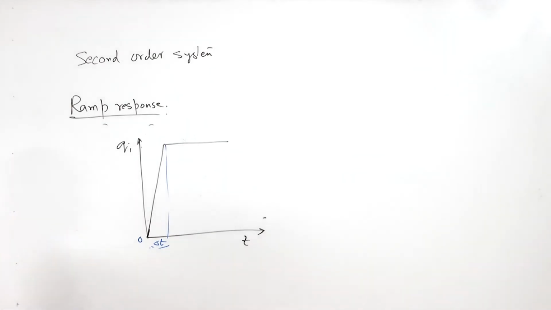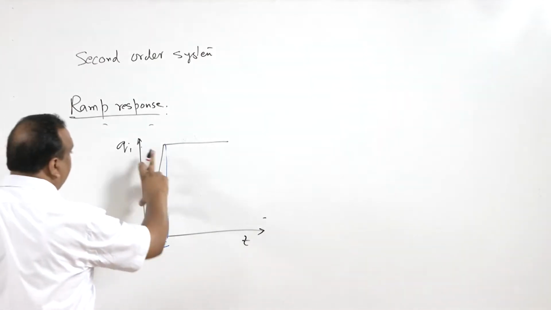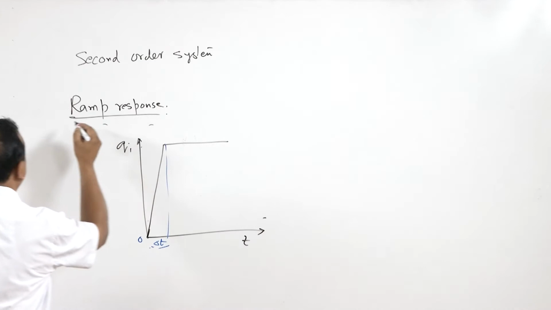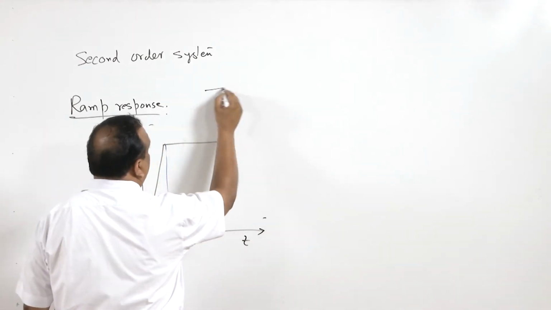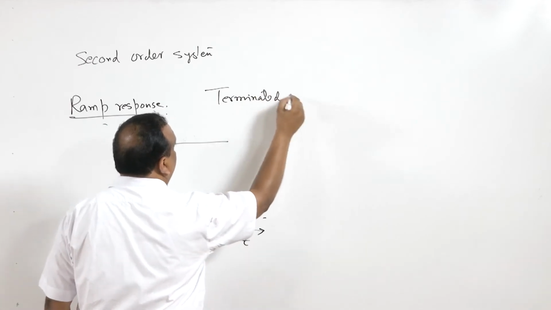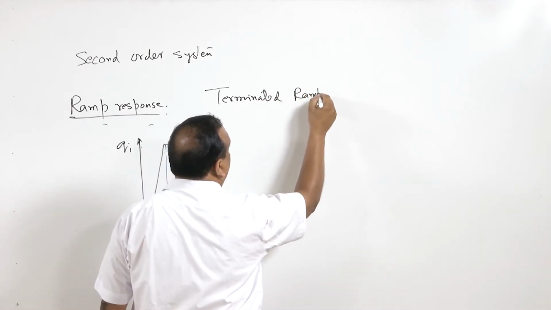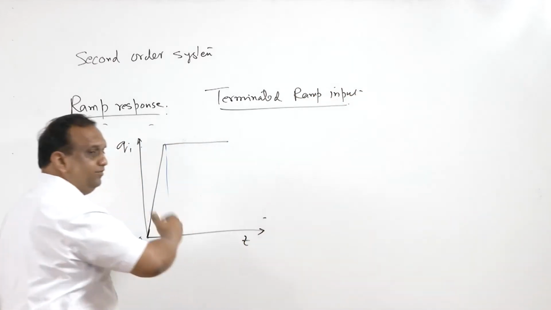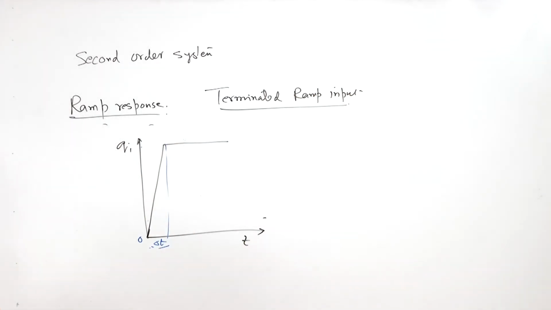Now, shall this type of input alter the response of the system? If this type of input is given, shall it alter the response of the instrument? We have to see that mathematically. This type of input is known as a terminated ramp input to the system, and we have to see the terminated ramp response of the instrument.